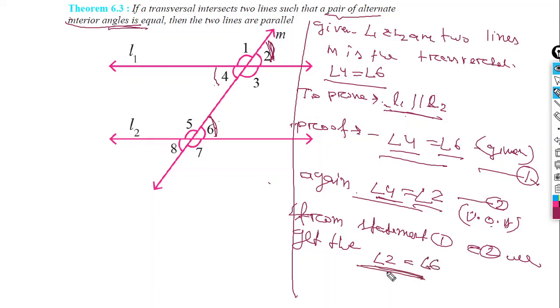Now look at the figure. Where is angle 2? Here it is. Where is angle 6? Here it is. But what type of angles are they? They are corresponding angles.